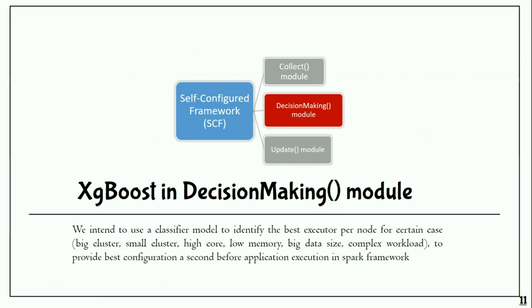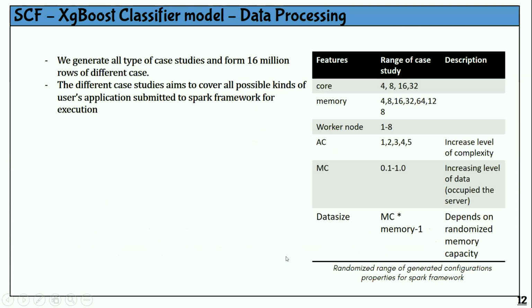All right, so we mentioned just now we use XGBoost in the decision making module. So we use this classifier model to identify the best executor per node for a certain case. This certain case is such as big cluster, small cluster, higher core, low memory, big data size, or complex workload, to provide the best configuration before application execution.